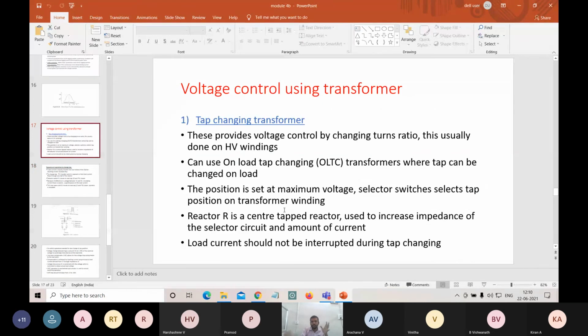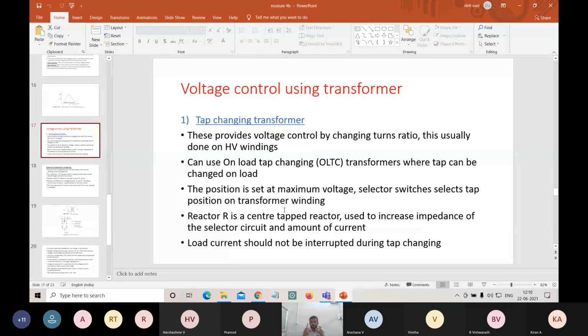So the position is set at maximum voltage first, and the selector switches will select the tapping position on a transformer winding. So maximum voltage will be selected, and based on that, the selector switches will tap the different taps. So in the HV winding, the voltage will be maximum. Okay, so that's the thing.